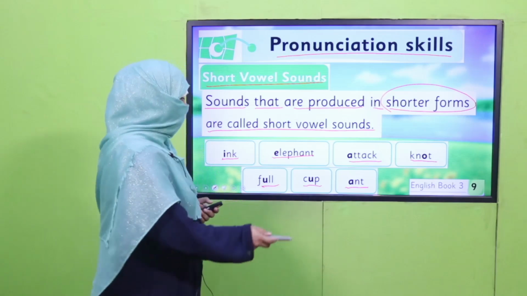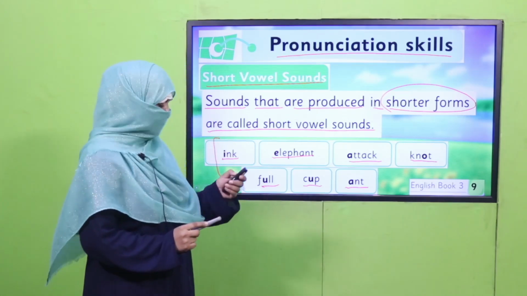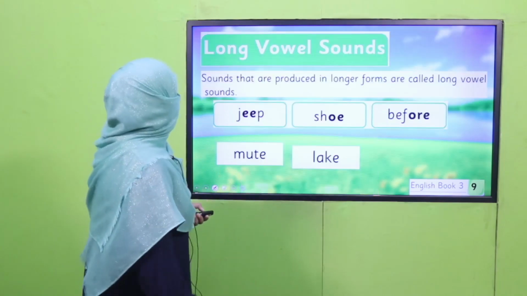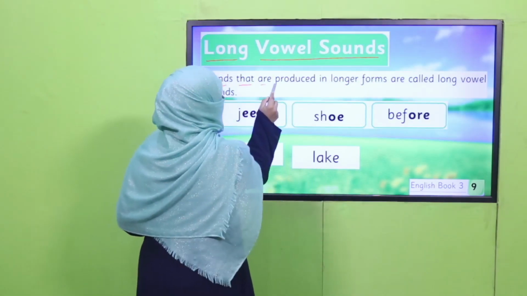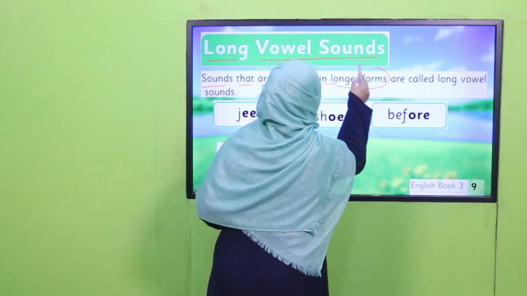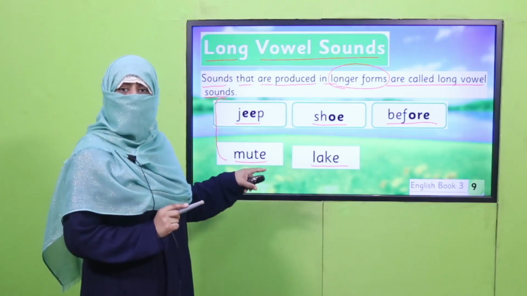All these words are carrying short vowel sounds. And the long vowel sounds, sounds that are produced in longer forms are called long vowel sounds, as in jeep, shoe, before, mute, lake.